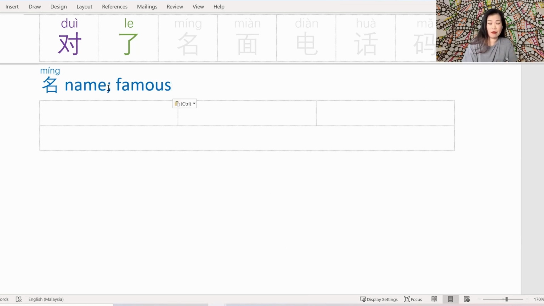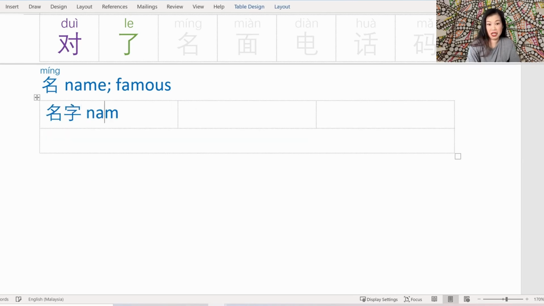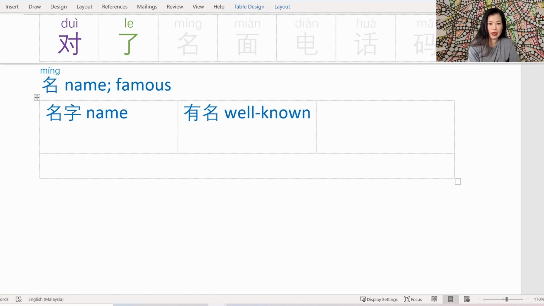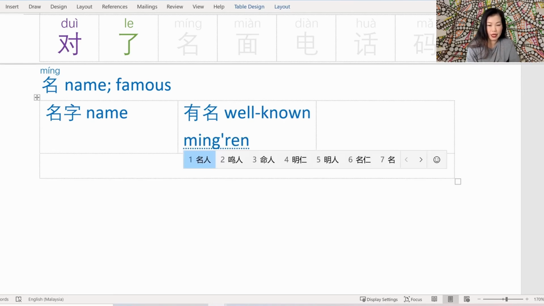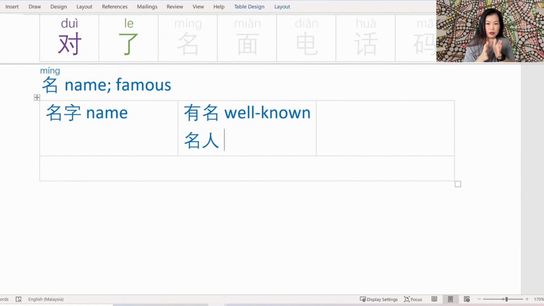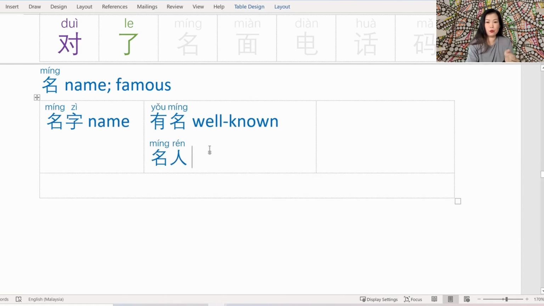Next, we have míng. Míng is name or famous. Words using míng: 名字, 有名. 有名 is famous, so something that has fame is well known. I'm gonna add another word here, 名人. I want to make a little distinction between the two. 有名 is well known, which you can use to describe anything that is well known, whereas 名人 is a famous person. So it's a little bit different.